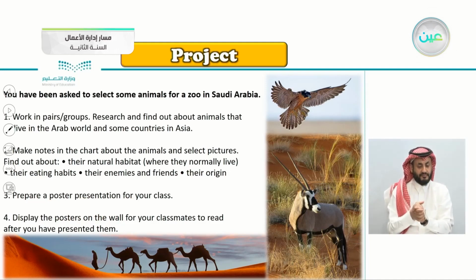So, of course, this is here a falcon, and this one here is the Arabian oryx, or you can say oryx. And this one, of course, what are these? The most famous animal in Saudi Arabia. Yes, these are camels. Very good.